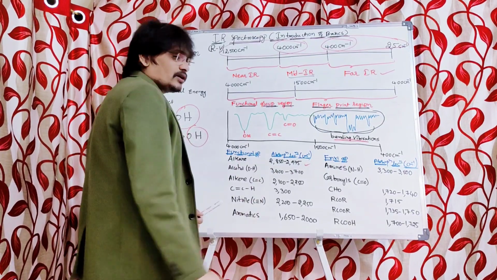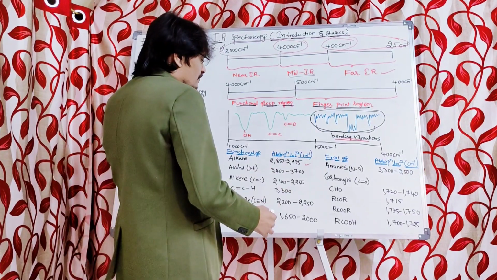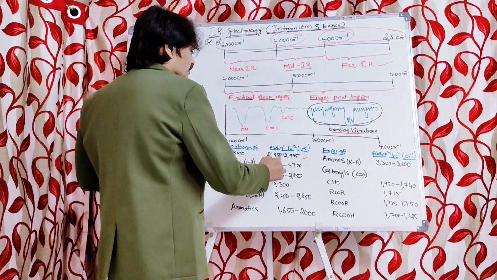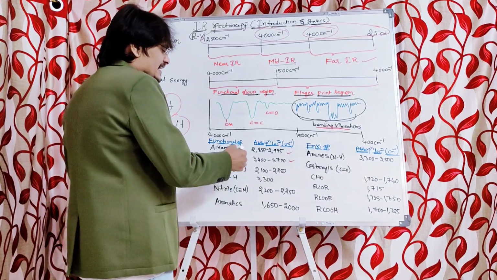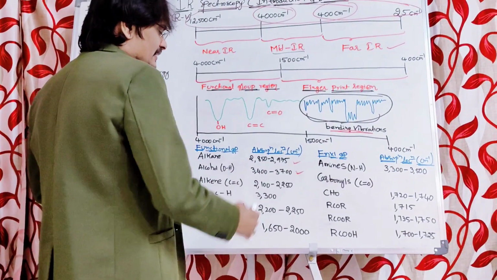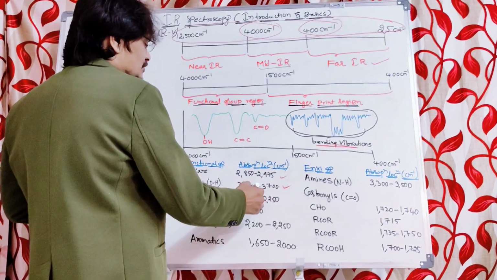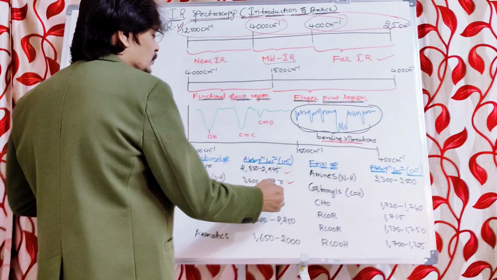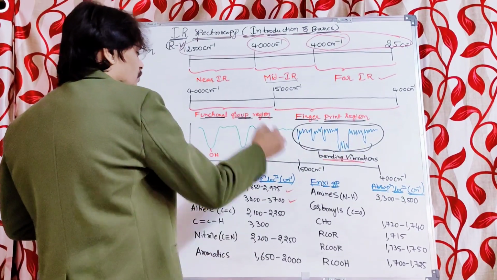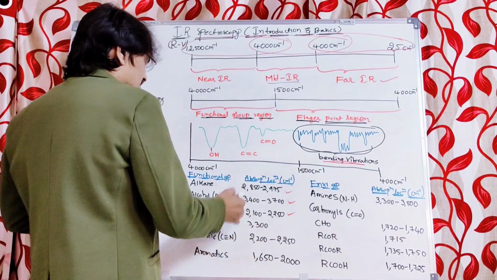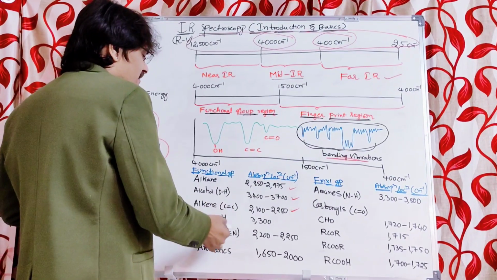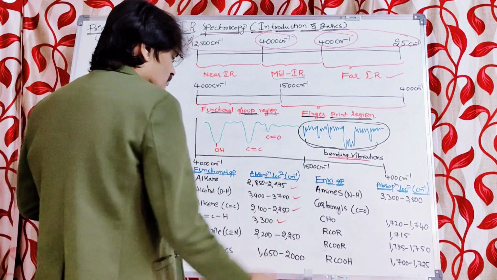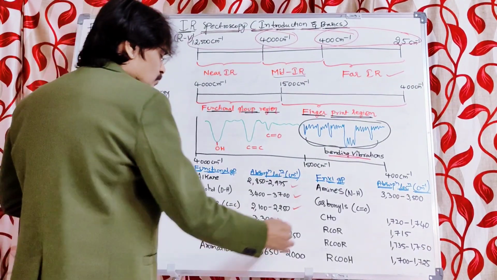If it is a hydroxy group, then you will observe the peak around 3400 to 3700. If it is an alkyne, that is C triple bond C, then you will observe the peak at 2100 to 2250 in the functional group region. You can also get the C triple bond C-H, which is observed at 3300. Nitrile, 2200 to